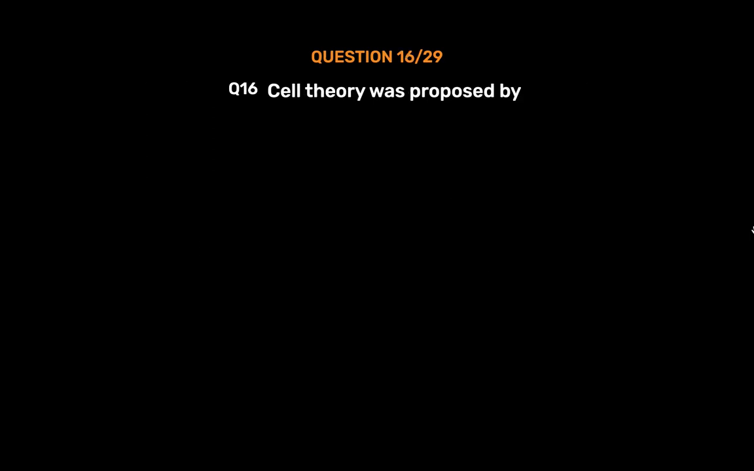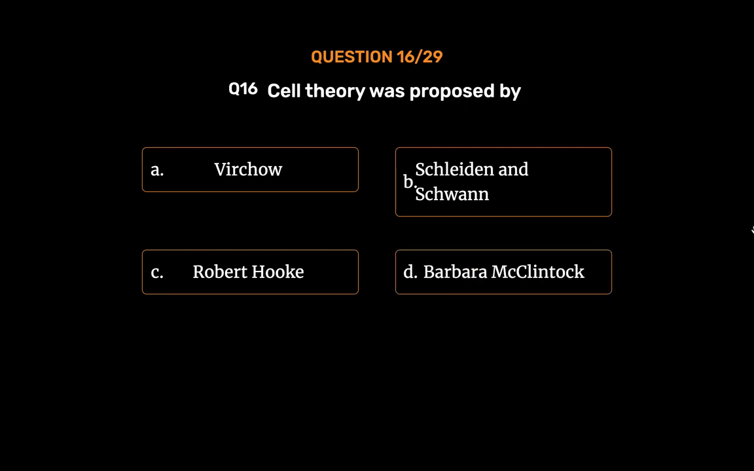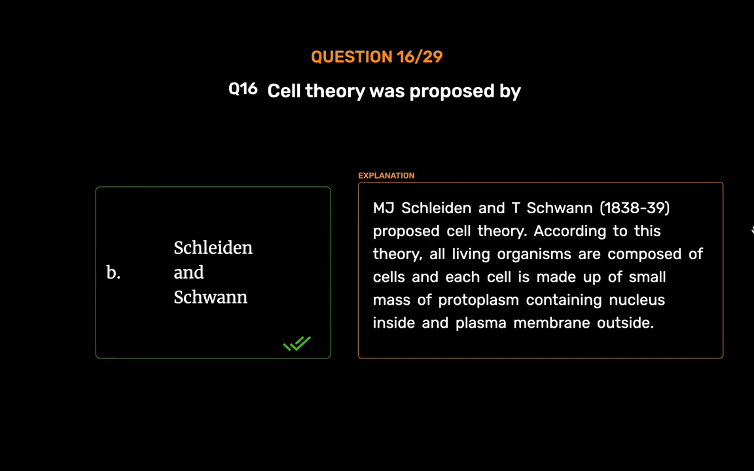Question number 16. Cell theory was proposed by option A. Virchow, option B. Schleiden and Schwann, option C. Robert Hooke, option D. Barbara McClintock. The correct answer is option B. Schleiden and Schwann. M.J. Schleiden and T. Schwann, 1838-39 proposed cell theory. According to this theory, all living organisms are composed of cells and each cell is made up of small mass of protoplasm containing nucleus inside and plasma membrane outside.